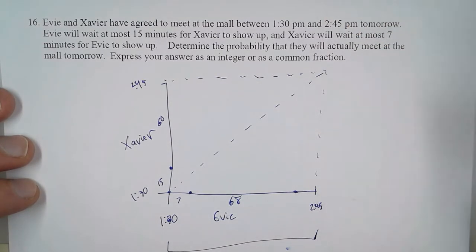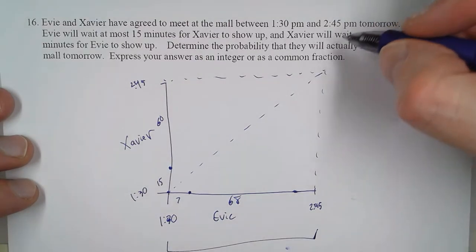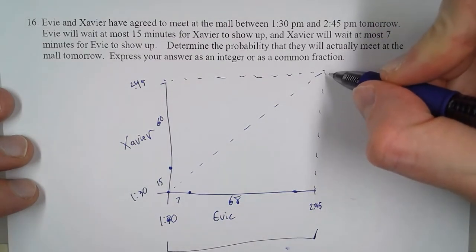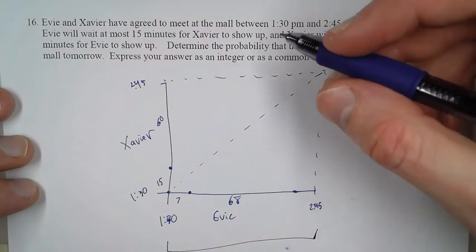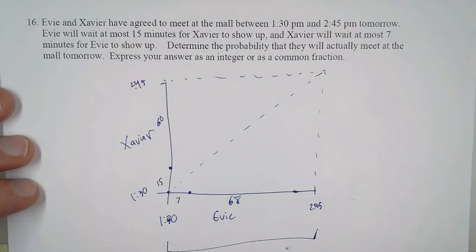So if Evie arrives at 2:45, how early could Xavier have arrived in order for them to meet up? Well, that means Xavier was the one waiting.